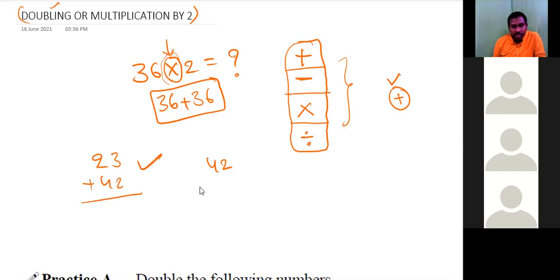Say 42 minus 23. If anybody asks you 42 minus 23, we are not discussing the subtraction here. We can explain this one also with addition only. So I'll explain in this way.